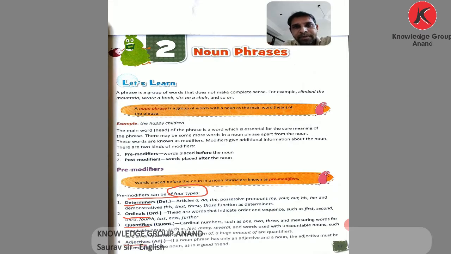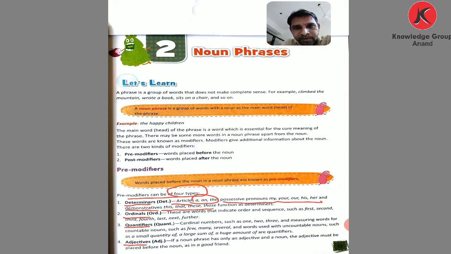What are determiners and what is included in determiners? You know the articles, indefinite and definite articles. Here we talk about the articles a and the. Determiners also include possessive pronouns: my, your, our, his, her. And demonstratives: this, that, these, and those.